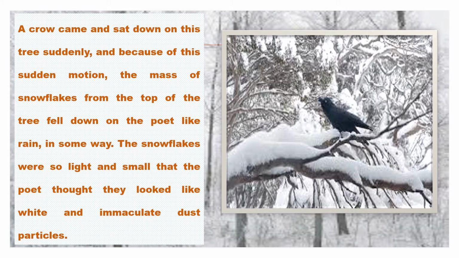Here, the two agents of nature, the hemlock tree and the crow, are used as metaphor of sadness and gloom, just like the poet's mood was in the opening scene.